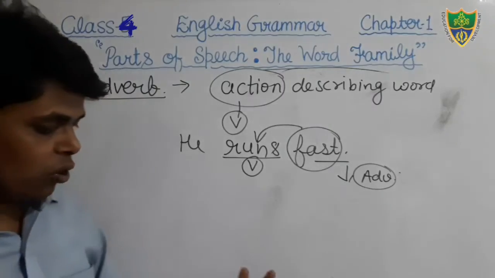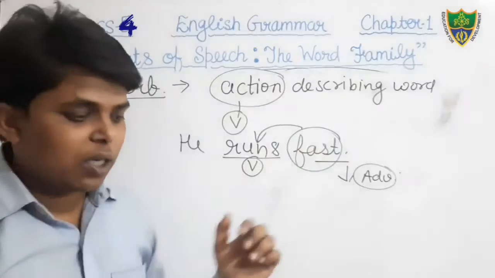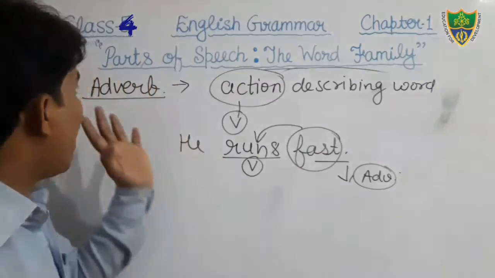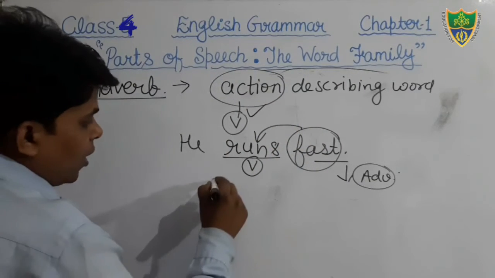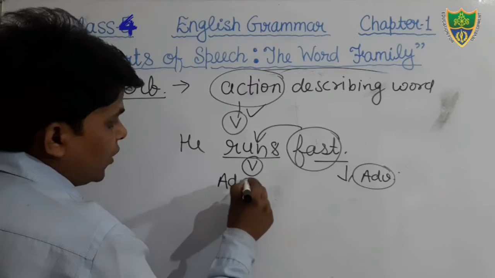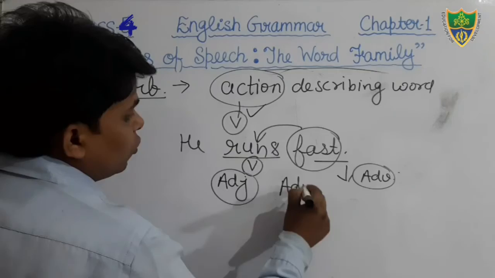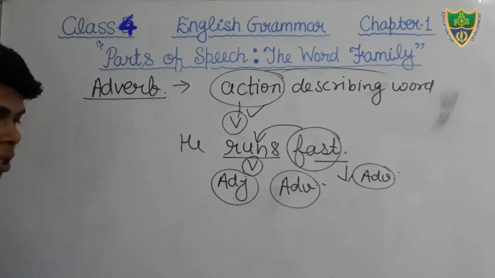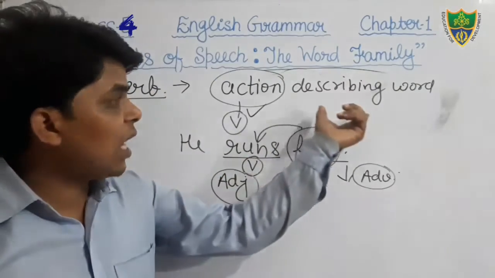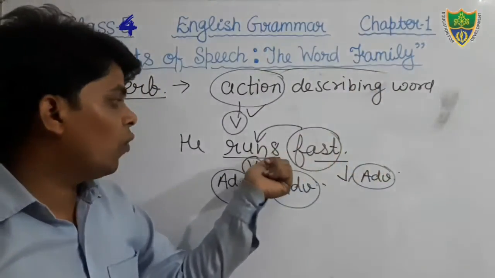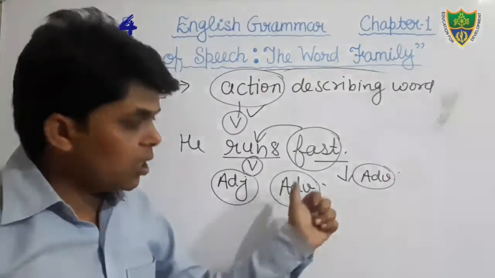But one more thing: in your book, it is given only up to this. But I would like to tell you that an adverb describes an action, an adjective also, and another adverb also. Just see, an adverb describes or qualifies a verb, an adjective and another adverb.